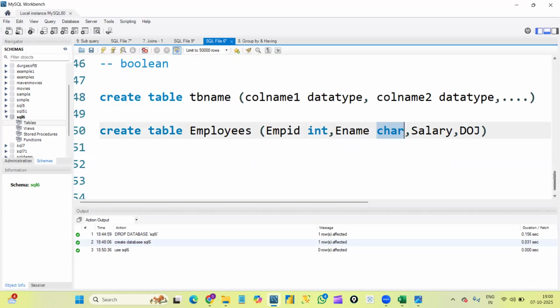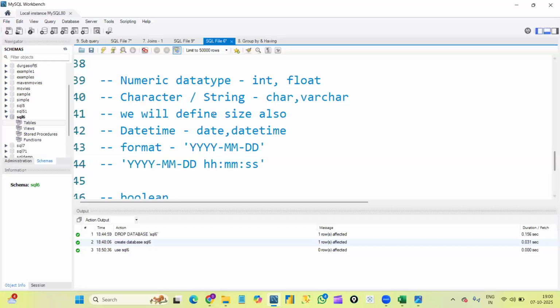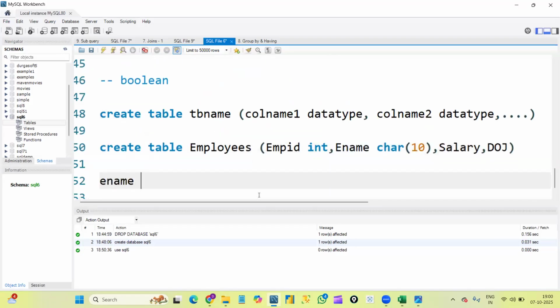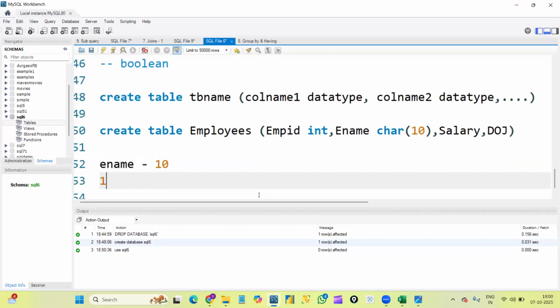But if you remember the point I made, we will define size also whenever we define character data. What is that size? After writing char or varchar, we need to give brackets, and within the brackets we define the size. Here I define the size as 10 for the employee name column. That means I'm allocating 10 bytes of memory for this employee name column. That is the meaning here.